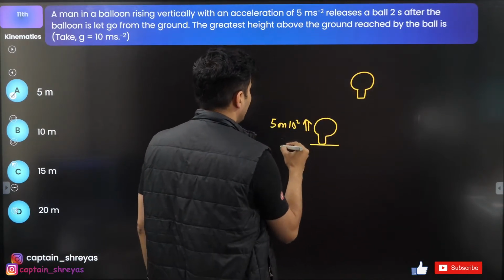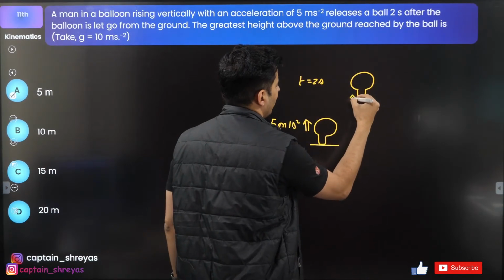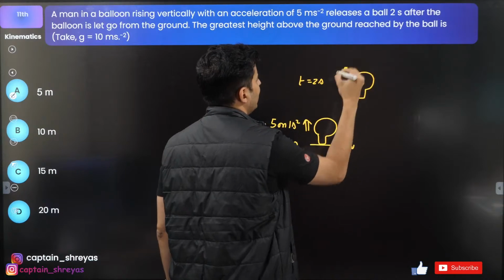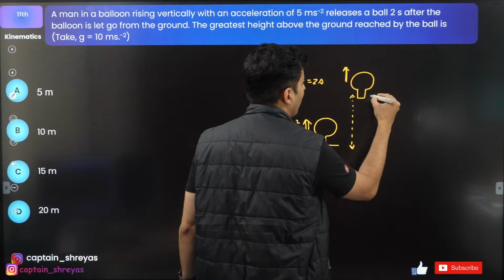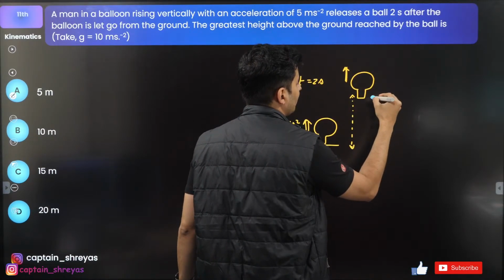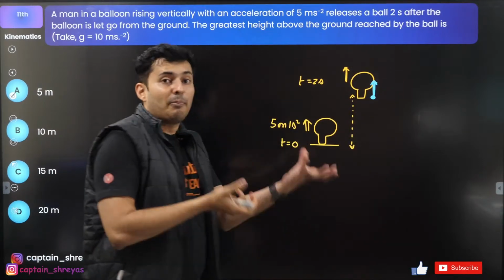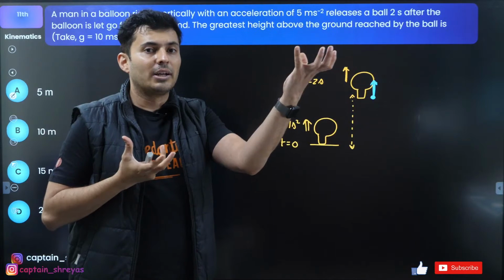This is at t is equal to 0. This is at t is equal to 2 seconds. It has already reached a certain height. It would have also acquired a certain velocity. At this point, you throw a ball or you drop a ball. That ball will also have the same velocity as that of the balloon because it's a part of the same system. As the balloon is going up, the ball is also going up.